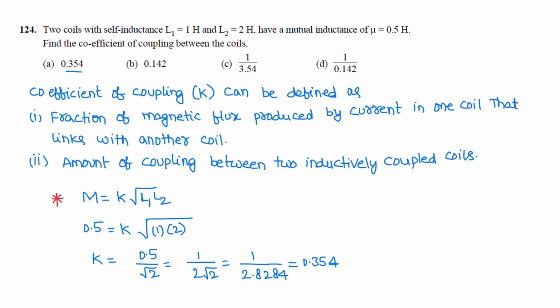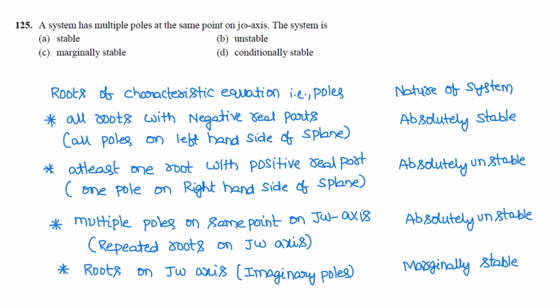Next question. A system has multiple poles at the same point on j omega axis. Then the system is. A system with multiple poles on j omega axis is unstable system. So let us see different cases here. The roots of characteristic equation, that is poles, and nature of the system. All roots with negative real parts, all poles on the left hand side of the S plane, then the system is absolutely stable.